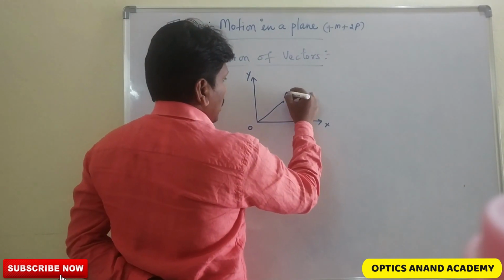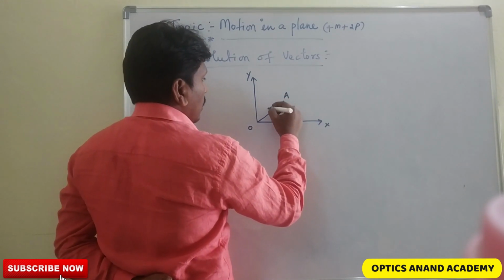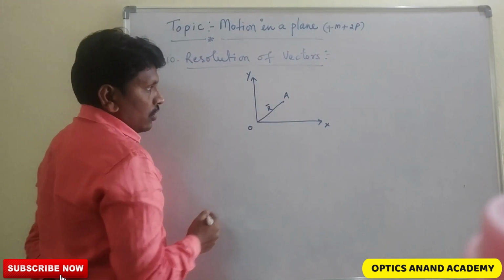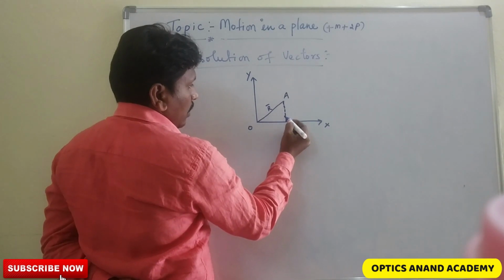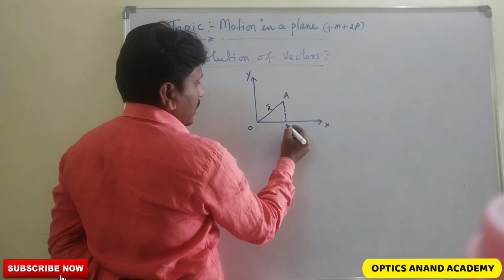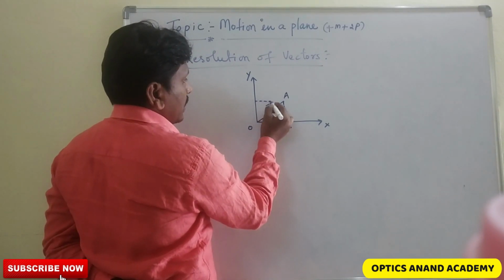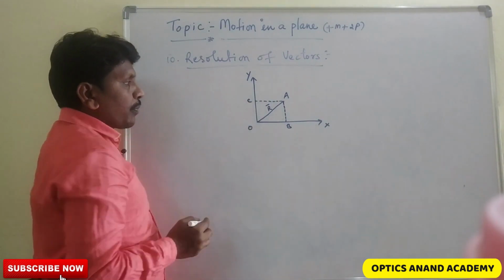Let us consider this is A, and the vector to be resolved is A bar. When we draw a line normal to the x axis, it intersects at point B, and also intersects at point C.